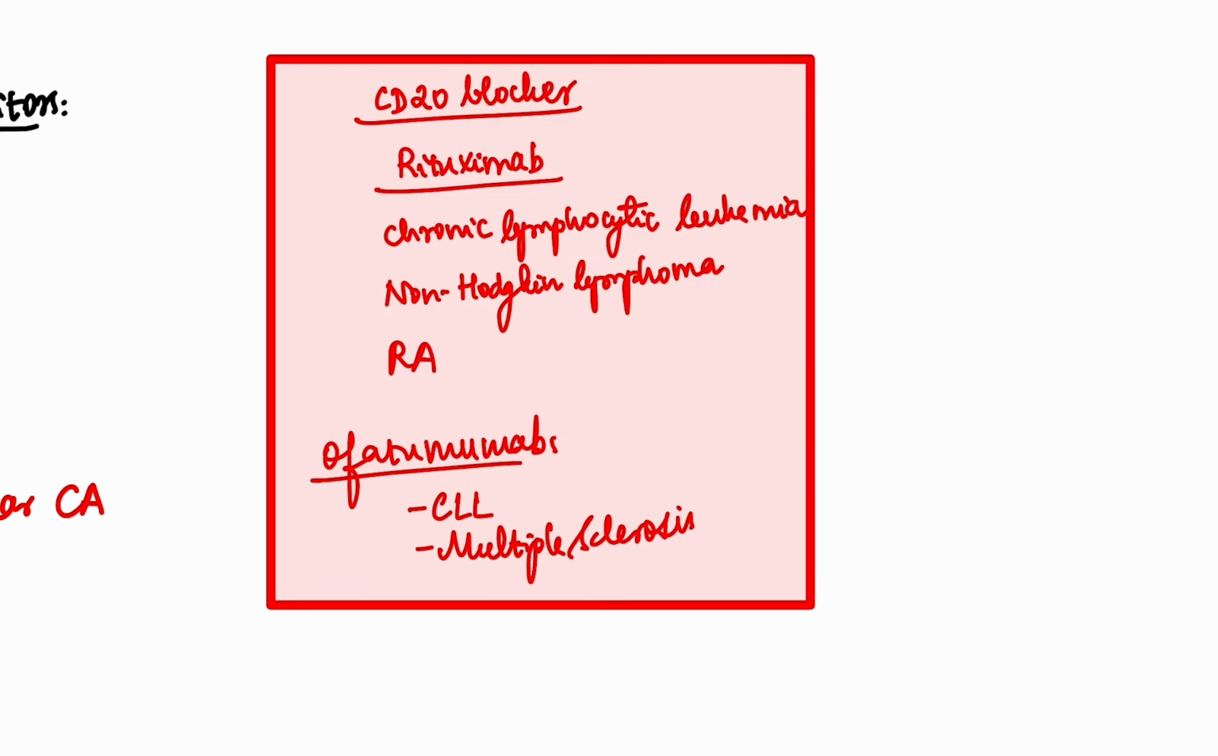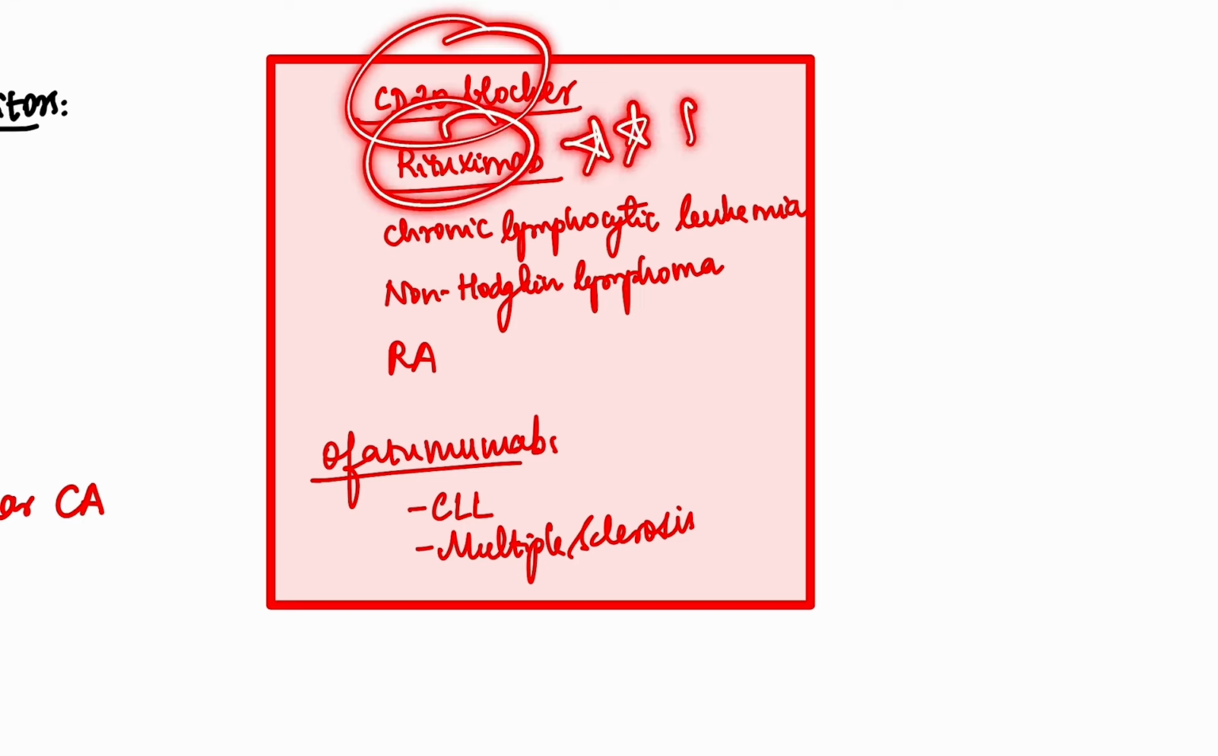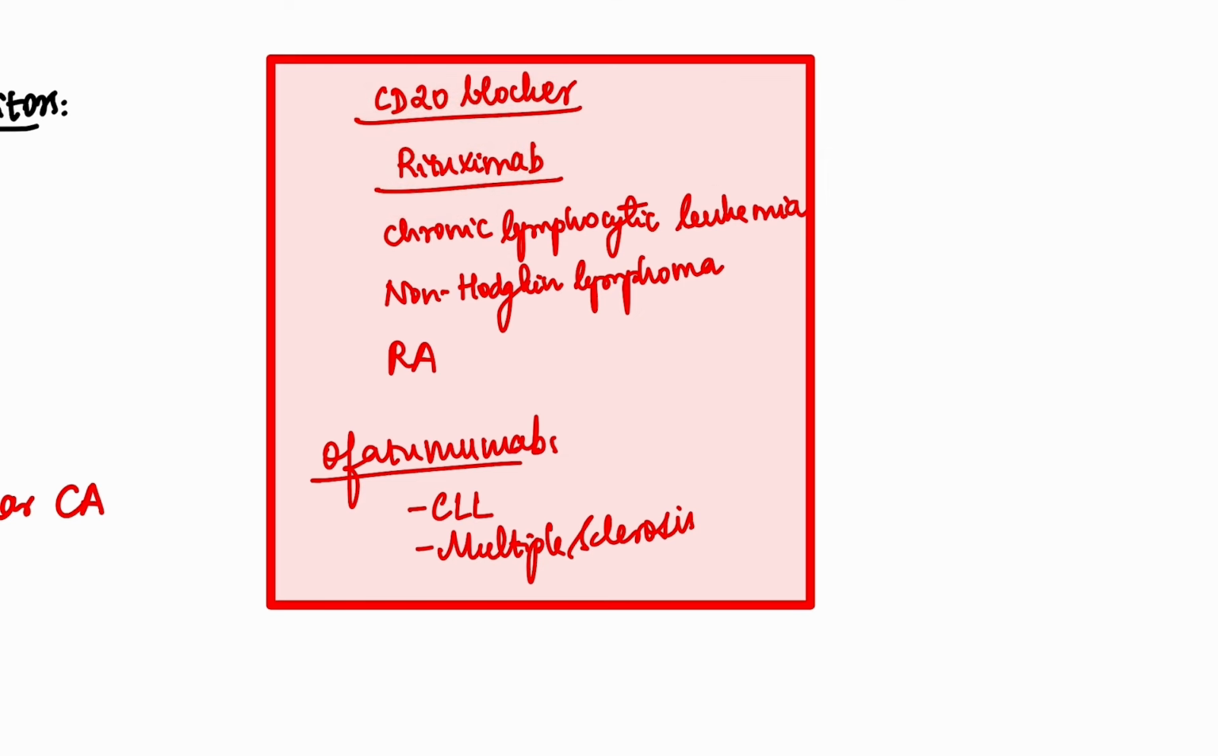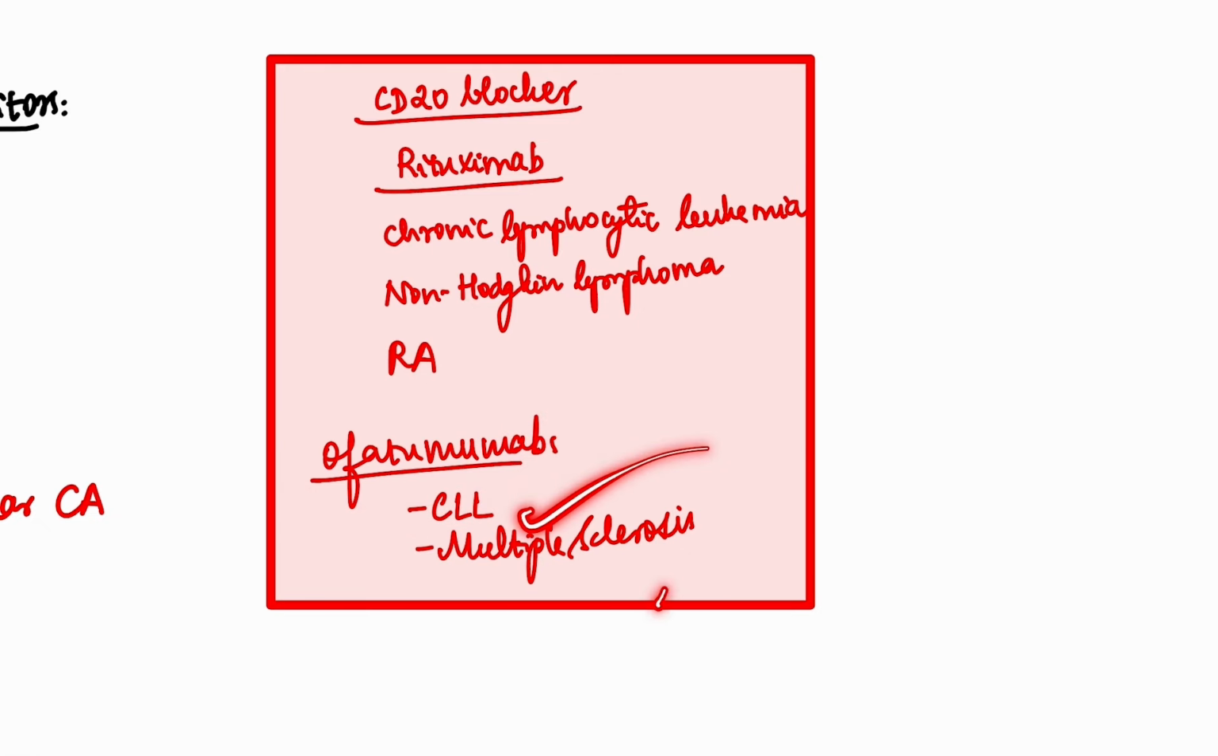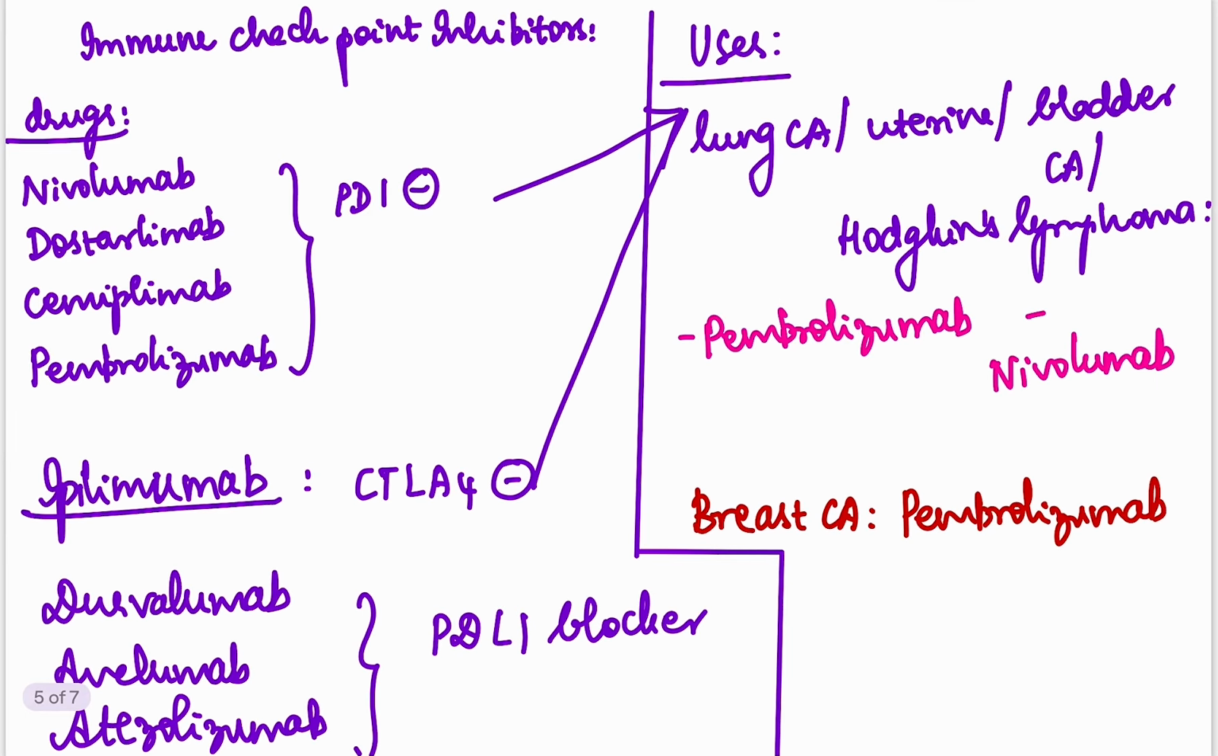The next is the CD20 blocker rituximab, which is used in cases of chronic lymphocytic leukemia, non-Hodgkin's lymphoma, and rheumatoid arthritis. Ofatumumab is used in cases of CLL and in multiple sclerosis. CD20 blocker is very important. MCQs have asked it many times. Rituximab is the CD20 blocker used in CLL, non-Hodgkin's lymphoma, and rheumatoid arthritis, whereas ofatumumab is used in cases of CLL and multiple sclerosis.